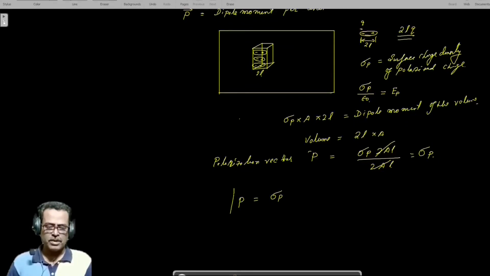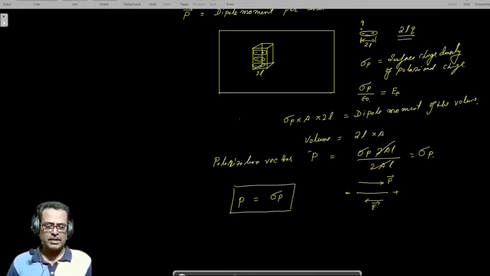This is important. Now we know that in case of a dipole, suppose this is a dipole, negative and positive, this is the direction of the dipole, and the direction of the field due to the dipole is along this direction, positive to negative.